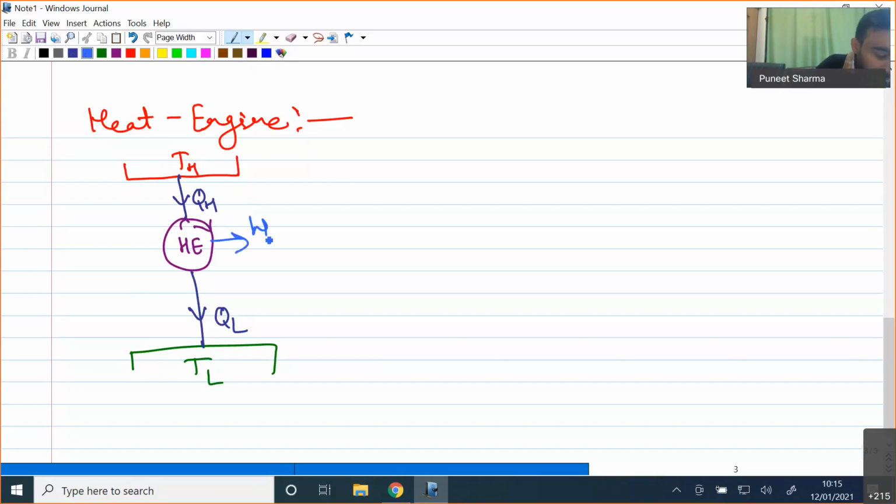Now while writing this QH and QL, I will write in the rate form. So I am taking this heat at the rate of Q dot H, rejecting heat at the rate of Q dot L, and work is being done at the rate of W dot. We already know that W dot will be equal to Q dot H minus Q dot L. This is the concept which we know earlier.